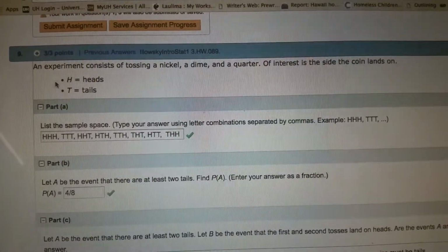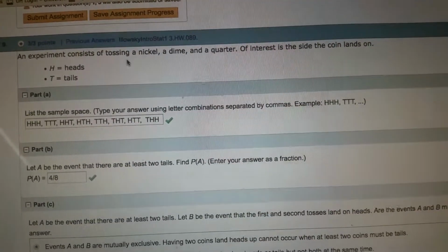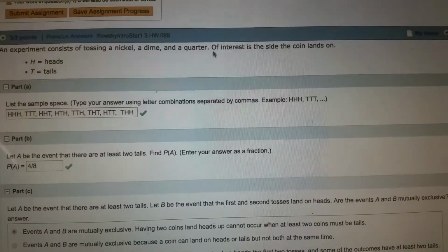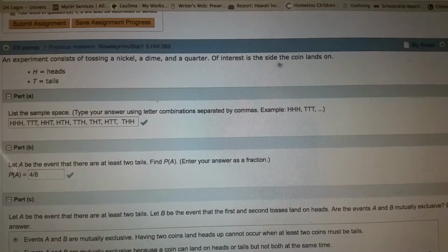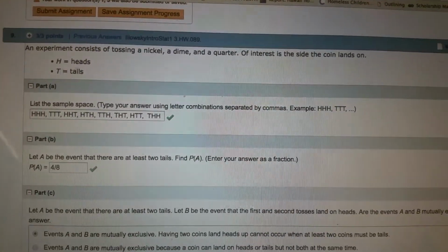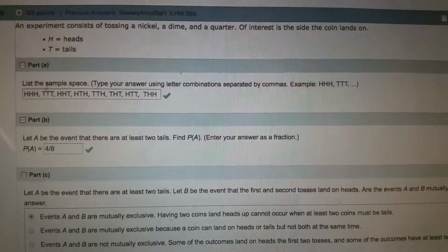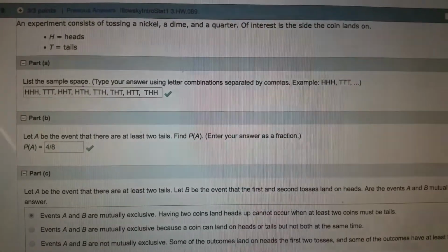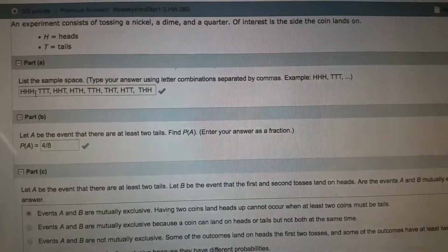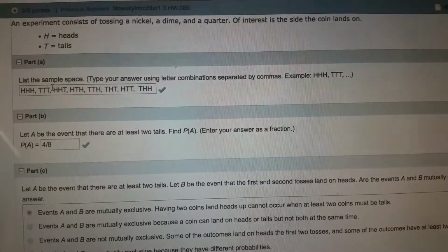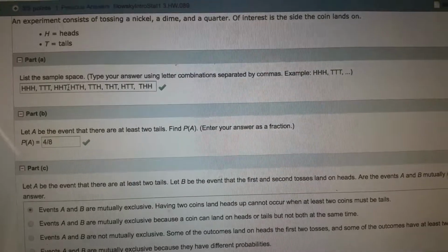Let's try to get number 9 in there. An experiment consists of tossing a nickel, a dime, and a quarter. Of interest is the side the coin lands on. H for heads, T for tails. So what are the possible outcomes? Well, we could get 3 heads. We could get 3 tails. We could get 2 heads and a tail.